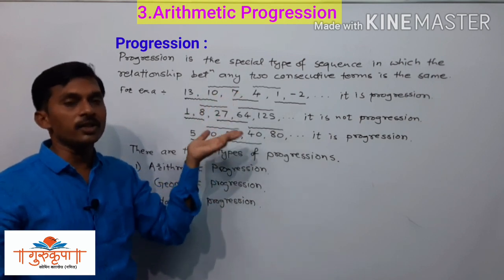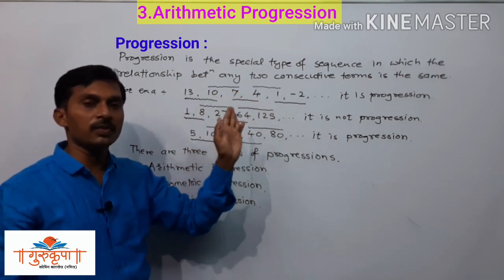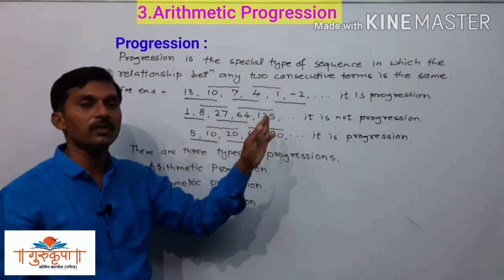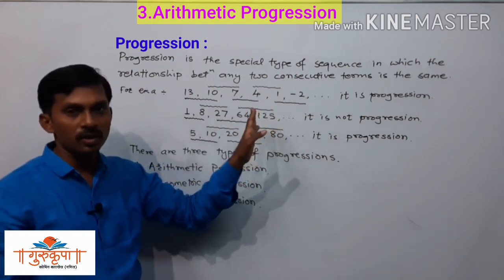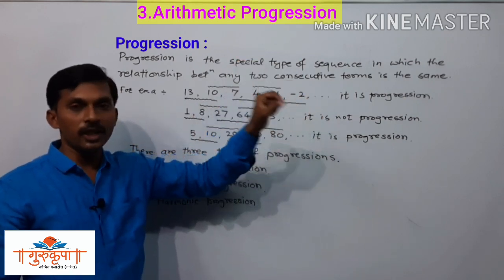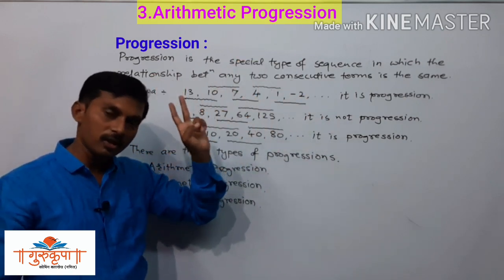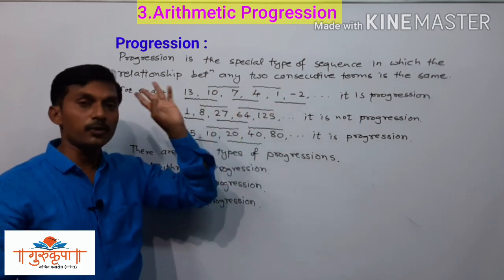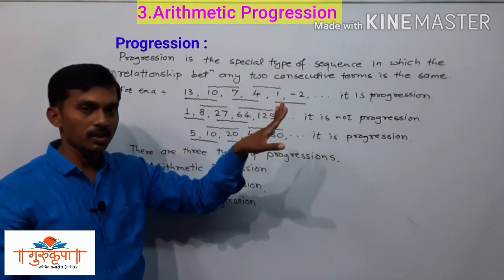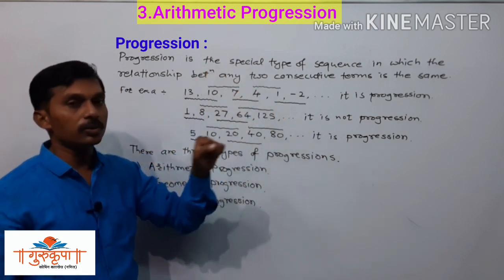Whether there is a relation of addition, or subtraction, or multiplication, or division, that is not important. If the relationship is the same everywhere, whether division, multiplication, subtraction or addition, but the same for each and every two consecutive terms, then that is called a progression.